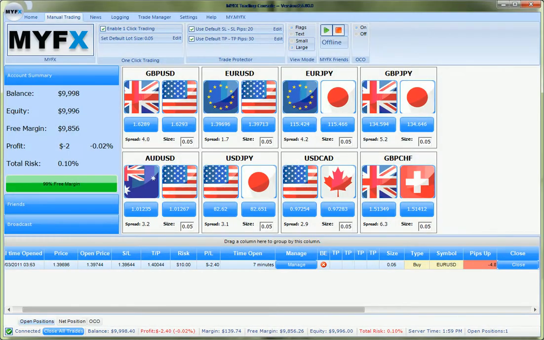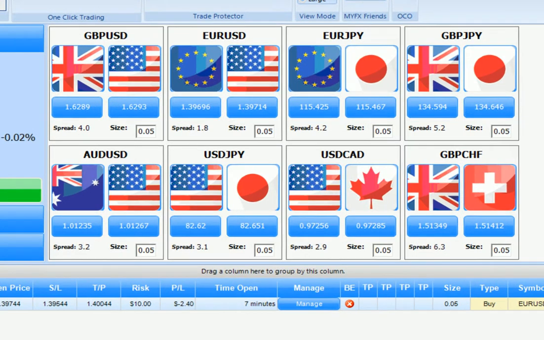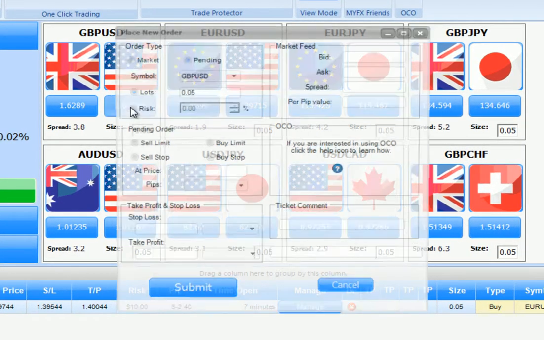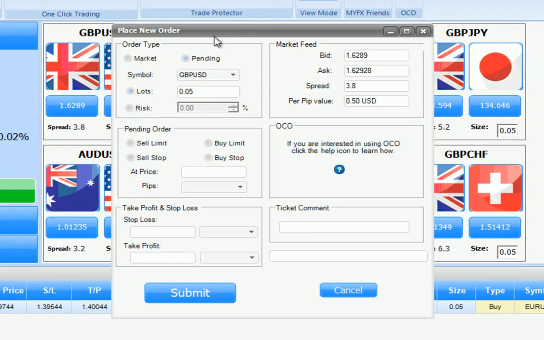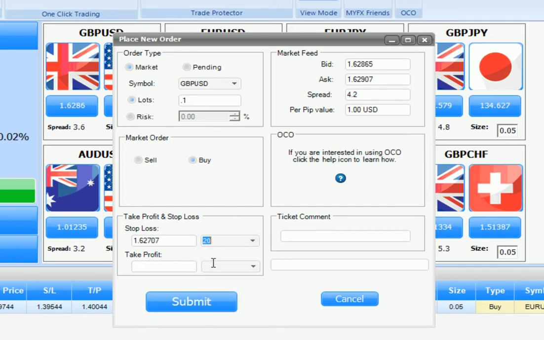If we choose to click on the price box to enter our trade, we are given a more manual, hands-on approach to set up the parameters we want to use for the trade. In the Place New Order pop-up window, we can set up our trade to either be a market order or a pending order. We can manually input our desired lot size, and we can choose from a pull-down menu of stop-loss and take-profit settings, or manually enter our desired numbers in the field.